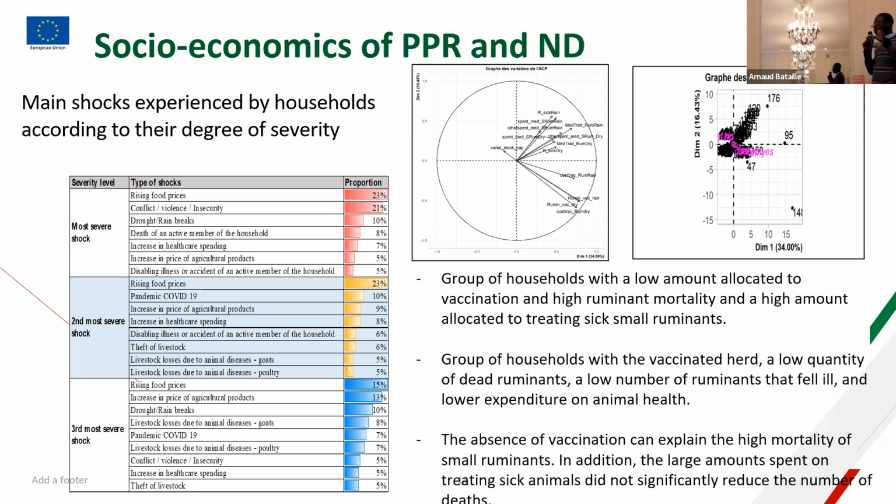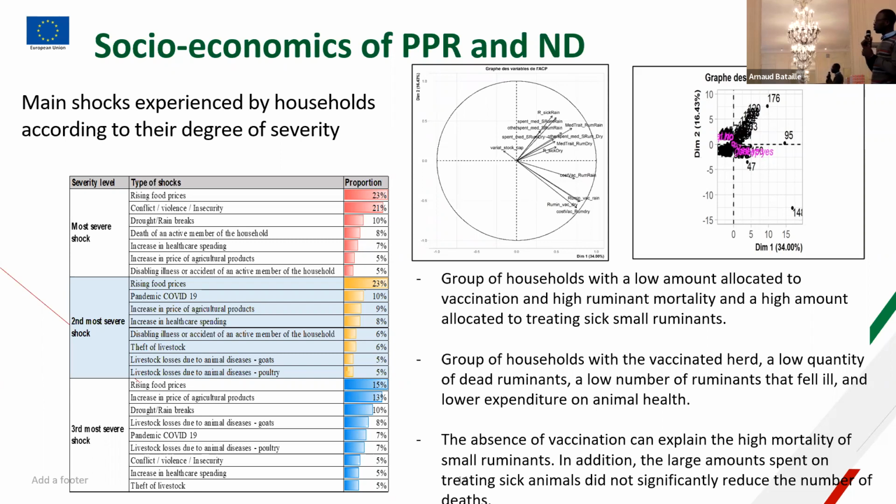One part has the outdoor variables like high mortality and high need of vaccination. And we can classify two groups of household according to this group of variables.